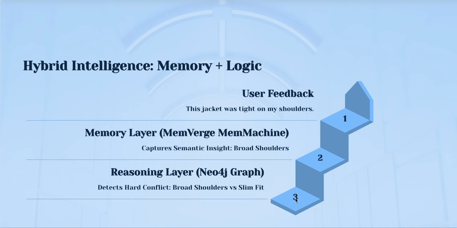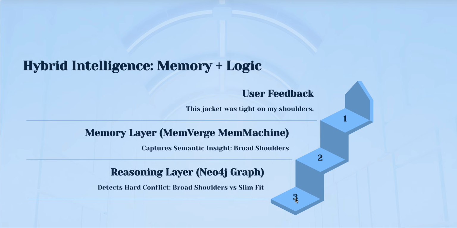It actually uses MemVerge vector memory to translate that feeling into physics. It updates my profile to say the user requires wider armholes than the Zara standard, or any review that I give, it does that.